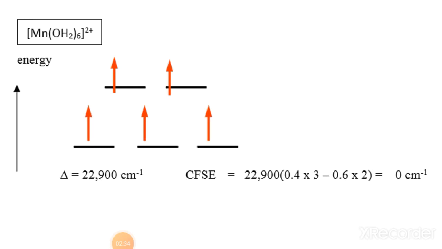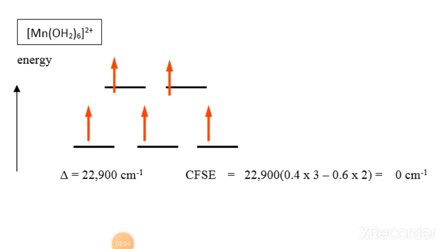So look here, Mn has a +2 charge. As you know, water is a neutral molecule, so it has no charge. So the charge of the complex is basically the charge of Mn. In this condition Mn has 3d5 electrons, and as you know, water is a weak field ligand, so no pairing occurs. All the electrons are filled according to Hund's rule. So T2g contains 3 electrons and Eg contains 2 electrons.